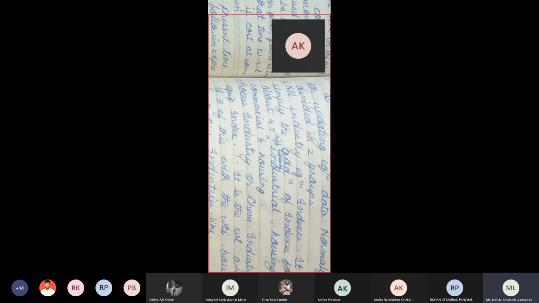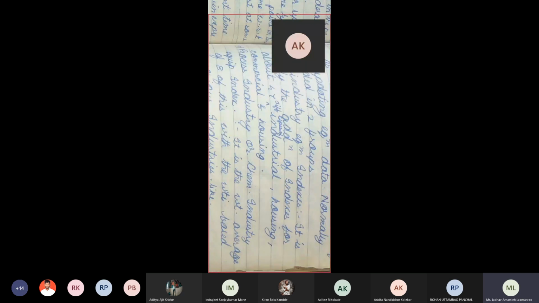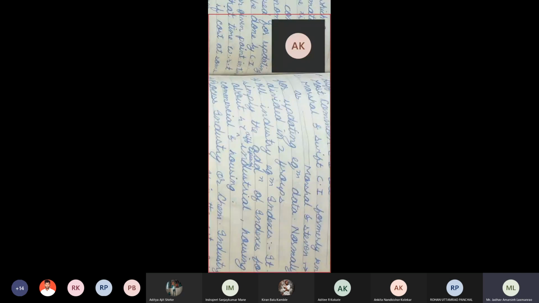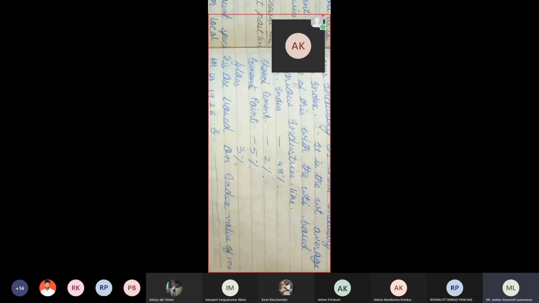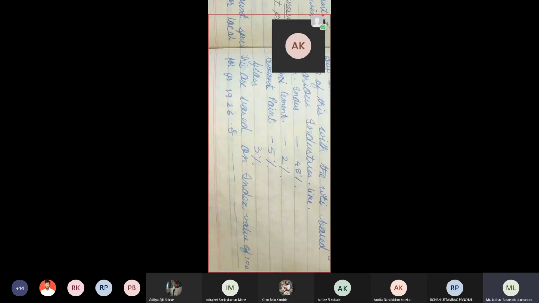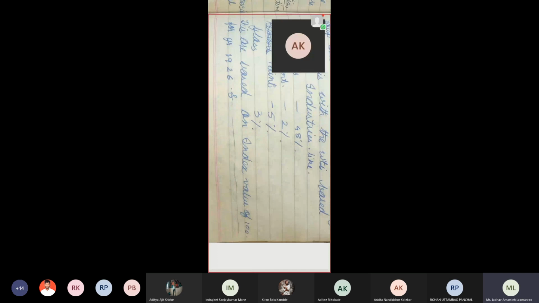So एवढं लक्षात ठेवा, all industry equipment cost indexes, and second is the process industries or chemical industries. सो पहिलं जे आहे ते सगळ्या कंपनीचं, सिमेंट, सॉफ्टवेअर, मेकॅनिकल सगळ्या कंपनी करता. आणि दुसरं आहे ते फक्त प्रोसेस इंडस्ट्री आणि केमिकल इंडस्ट्री इक्विपमेंट इंडेक्स. It is the weighted average of 8 of this with respect to various industries like chemical industry 48%, cement industry 2%, paint industry 5%. So in this we have considered only chemical industries. Glass industry 3%. These are based on index value of 100 in 1926.